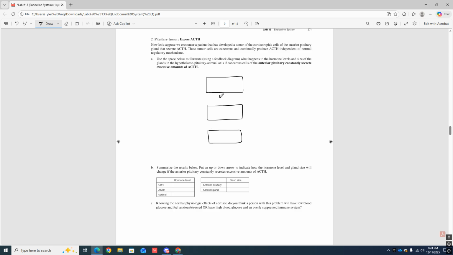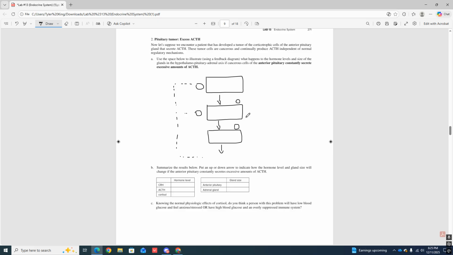Good. Draw our arrows for the hormones going down. Draw our arrow here. Draw the dotted line going up. Draw the circles. Good. All right, so what's happening here?